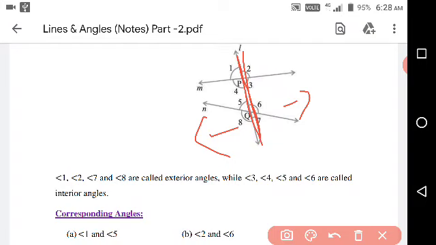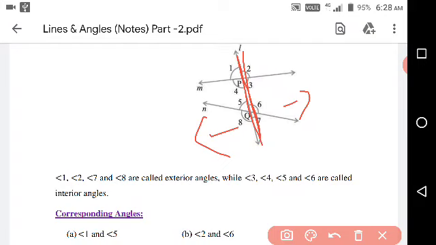So actually the transversal line makes two sides, left side and right side. All angles on the left side are on the same side, and likewise all angles on the right side are also on the same side.